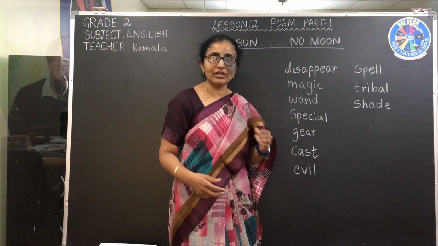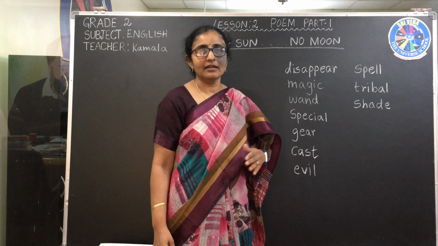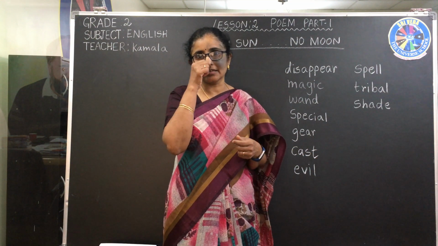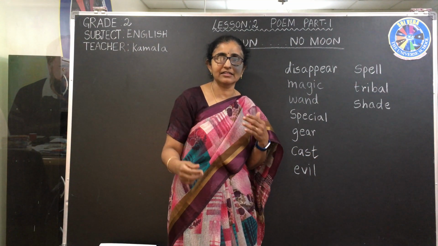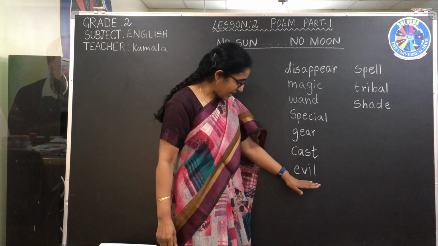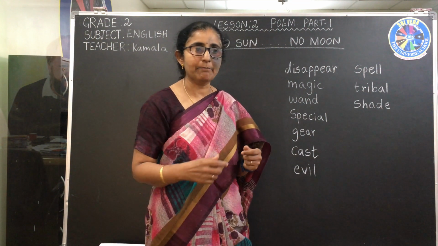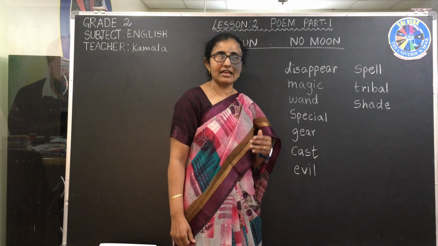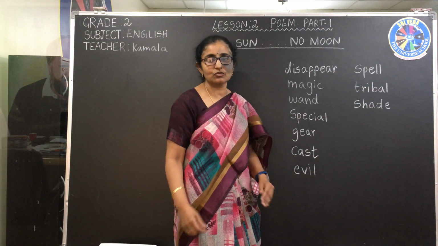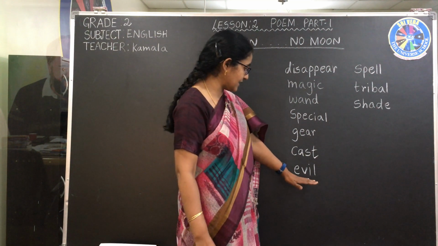We'll see in the poem how we are using these words. Even cast can be like anyone is acting in a film or anything, we say the cast, means who is acting, the actors, and they are called the cast. So that one also. Next, evil. What is evil? Something saying bad. That something bad has to happen. If we use that one, they say evil word, means to say something bad. Something bad has to happen. Then they say it's evil.